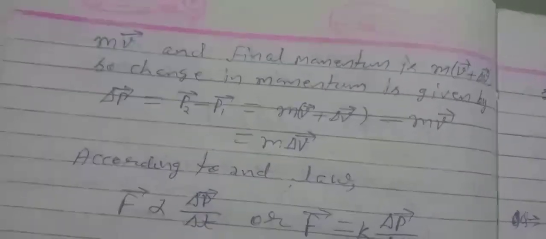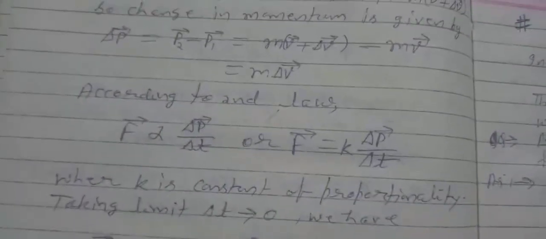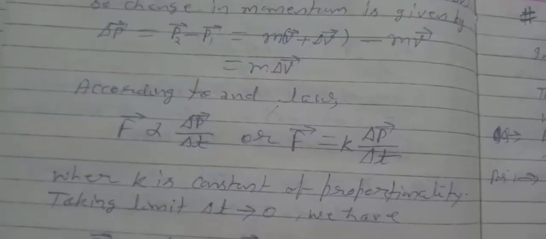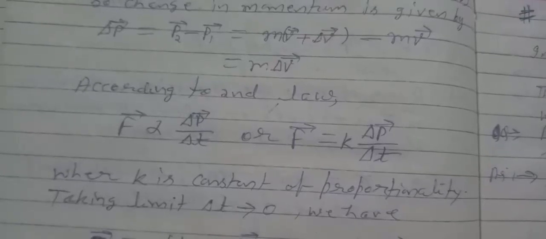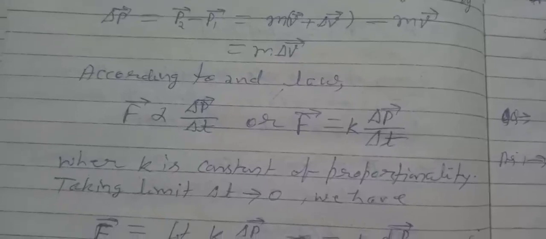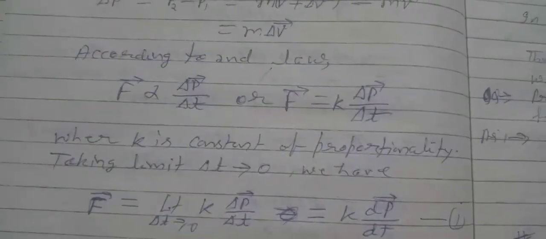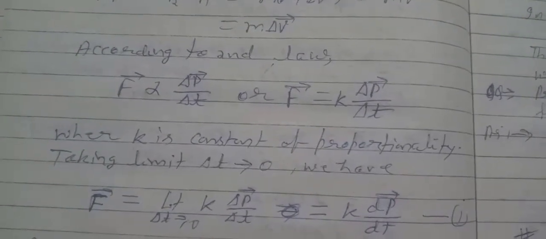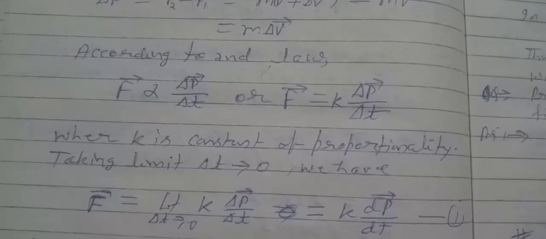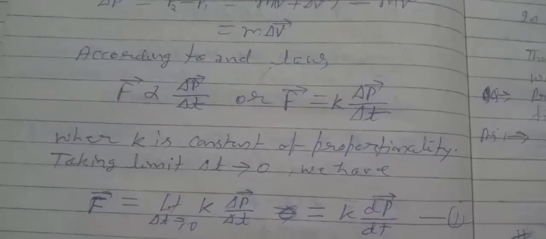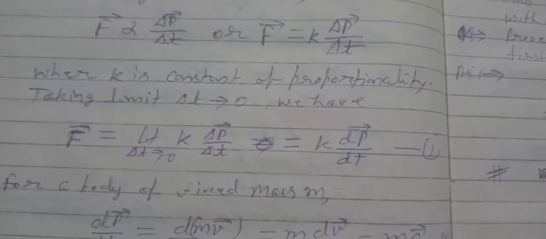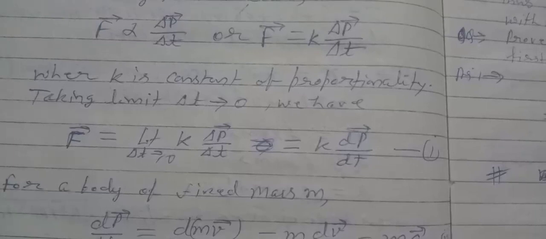So delta p equals m into (v plus delta v) minus mv vector, or equals m into delta v vector. Now according to the second law, applied force F vector is proportional to delta p by delta t, or F vector equals k into delta p by delta t, where k is a constant of proportionality. Taking the limit delta t tends to 0, we have F vector equals limit delta t tends to 0 of k into delta p by delta t, equals k into dp by dt.